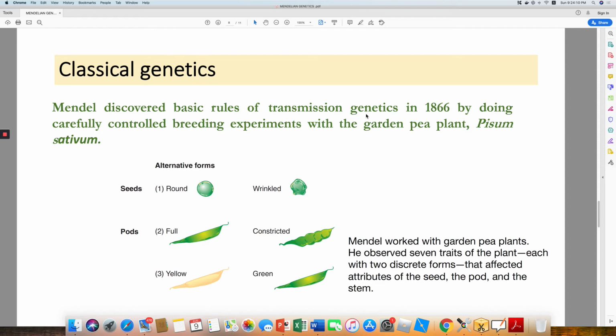In the year 1866, he carefully controlled breeding experiments where he studied the alternative forms of Pisum sativum, and he worked on 7 traits of the plant, each with 2 discrete forms that affected the attributes of seed, pod, and stem. The seeds could either be round or wrinkled, the pods could be full or constricted, yellow or green, the stem could be tall or dwarf, and so on.